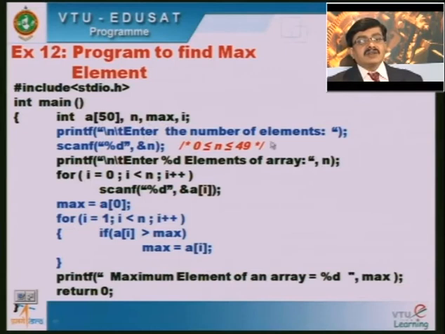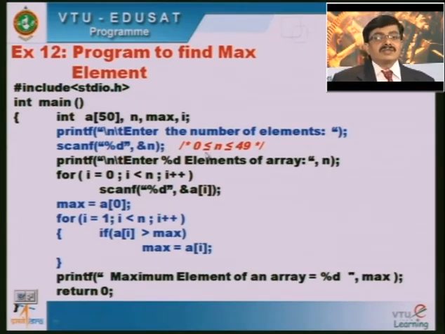Now, enter the number of elements. This is most important here: I should ask the user to enter the number of elements of the array. If the user wants to enter 10 elements, I should have space for 10 elements. If the user enters 50 elements, then I must have the space there. So we have to mention that the value of n can be greater than or equal to 0 but less than or equal to 49. It cannot be 0 either, because when there are no elements, there is no need to find the maximum element. So logically the n value should be greater than 0 and less than or equal to 49.